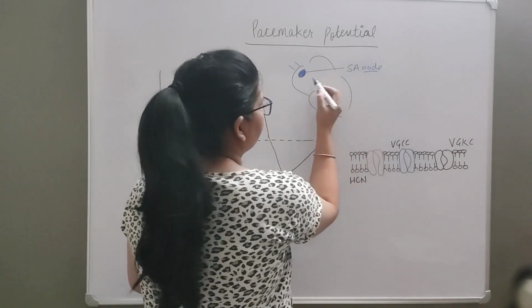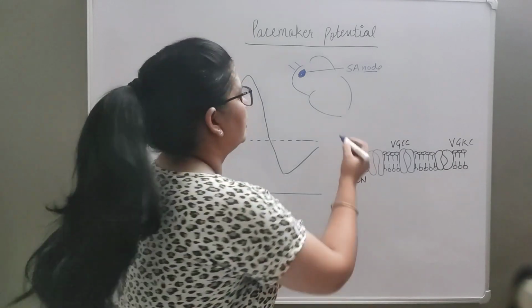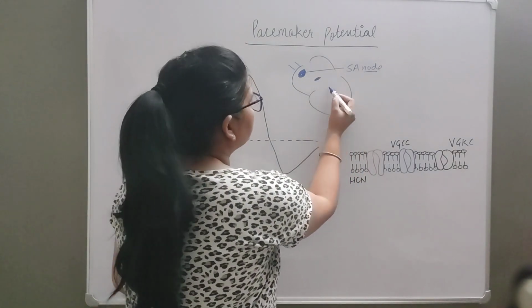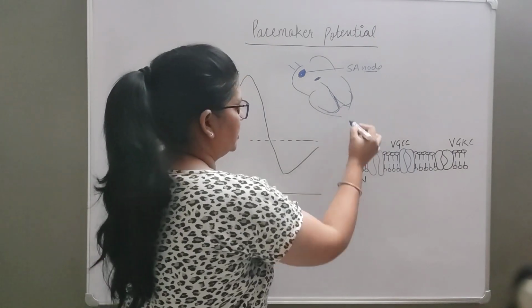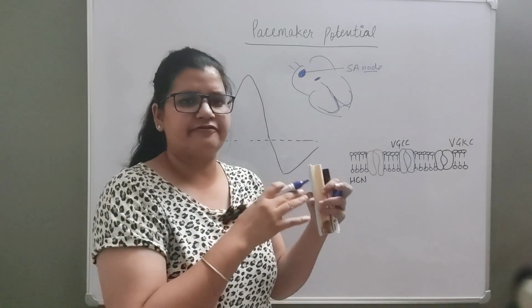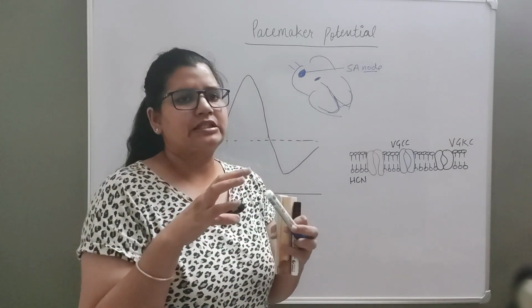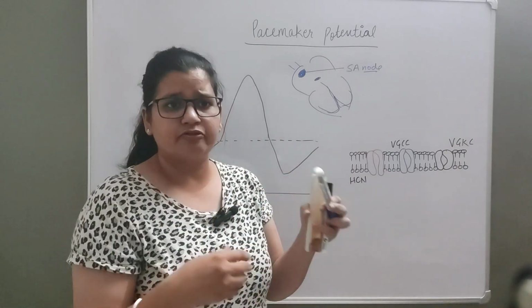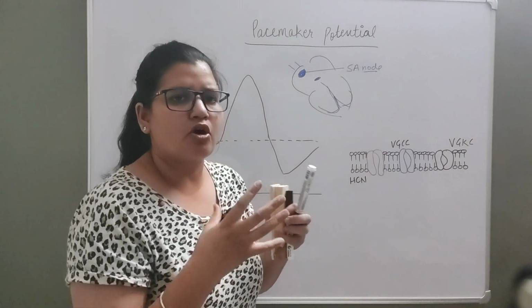We have various other tissues also which are able to generate their own rhythm, like the AV node here, the bundle of His, and then the Purkinje fibers. They generate their own rhythm at various different rates. The tissue which has the highest frequency of generation of rhythm is called the pacemaker of the area.